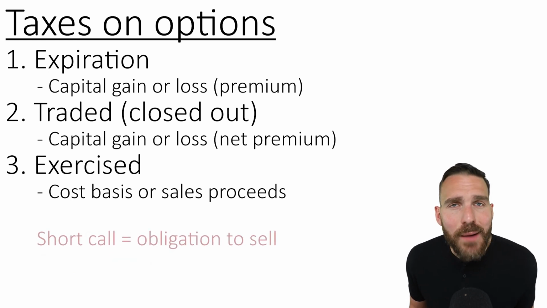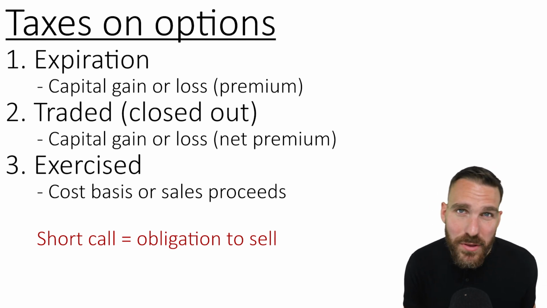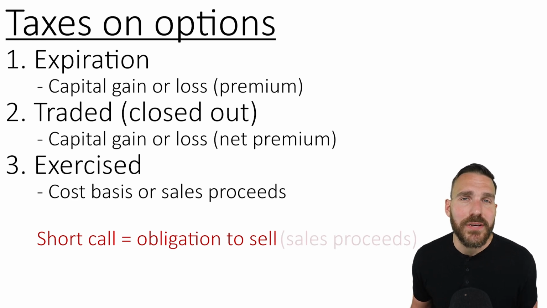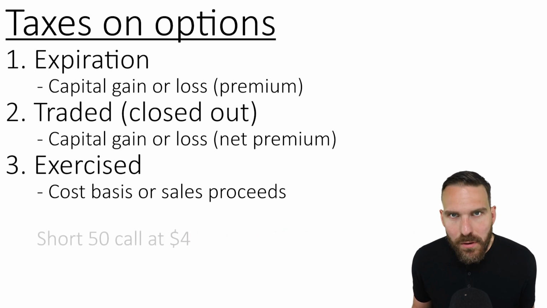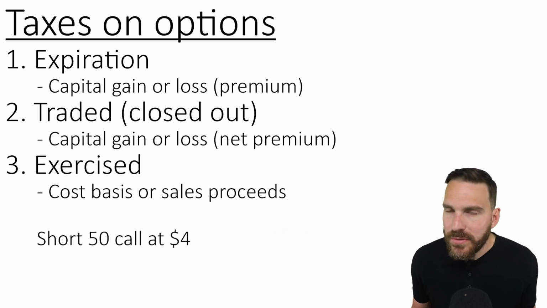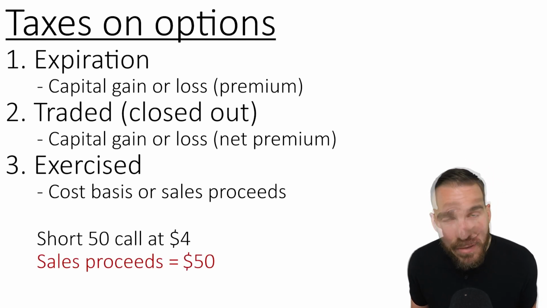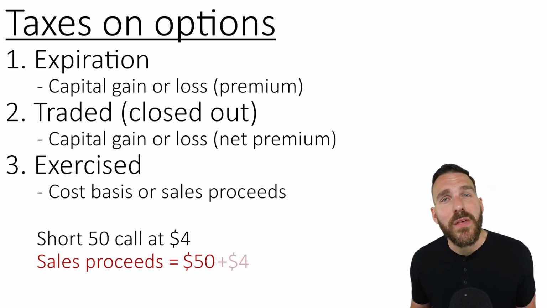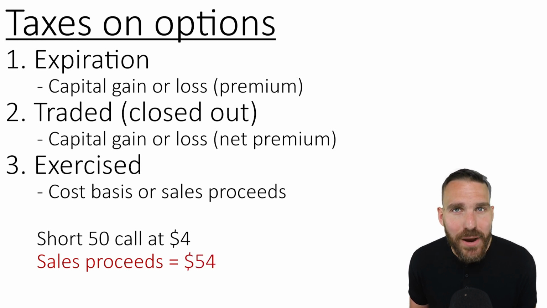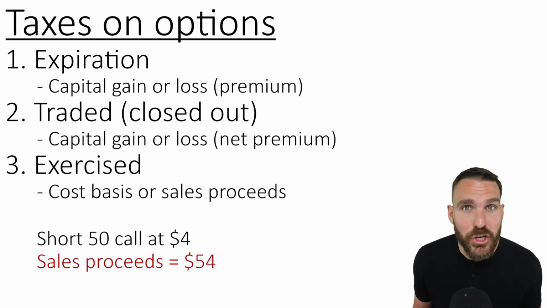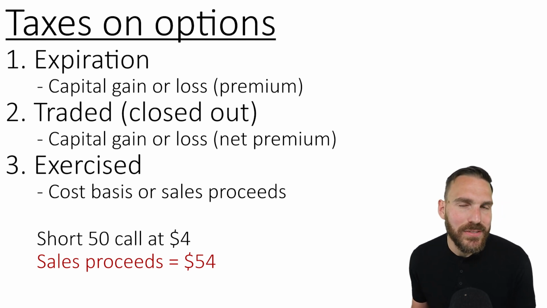Next, let's look at short calls. A short call is the obligation to sell stock at the strike price. So the key here is stock is going to be sold if the option is exercised, which means the investor would be establishing sales proceeds on that stock position. Let's say that we have a short 50 call at 4 and the investor is assigned, also known as exercised. The tax consequence would be an initial sales proceeds amount of $50. That's what they're selling the stock for, but they'd also sold the option up front, so that brings their total sales proceeds to $54 per share. And if you use my trick again, the break even on a short 50 call at 4 is 54, and that happens to coincide with the tax consequence that we just figured out.